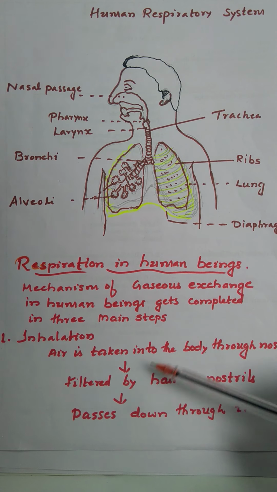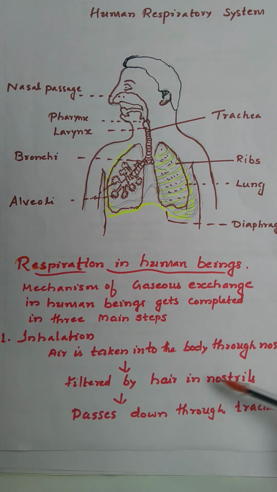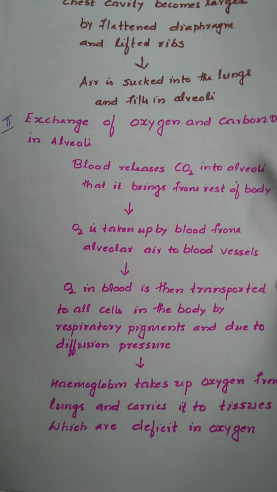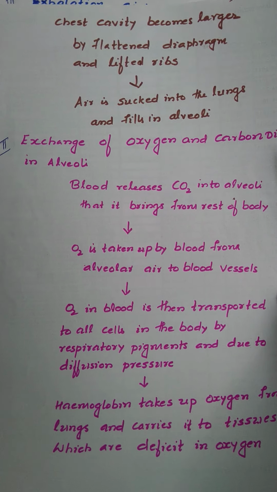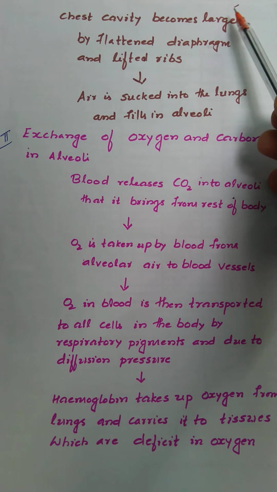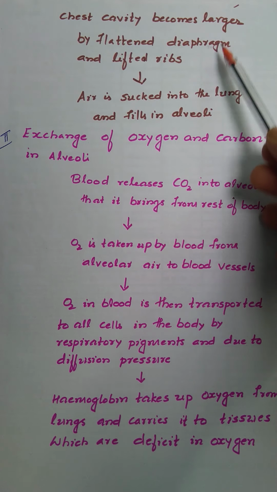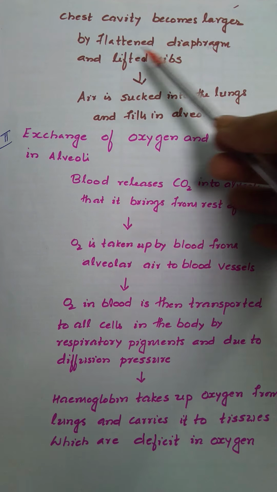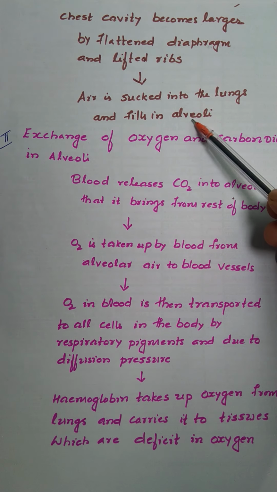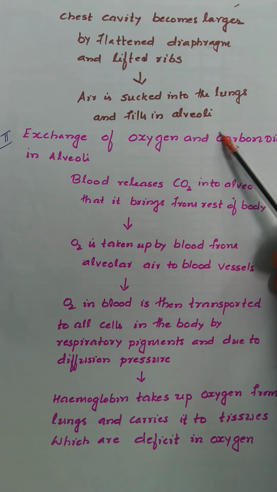In inhalation, air is taken into the body through the nostrils, filtered by the hairs in the nostrils, then passes down through the trachea. The chest cavity becomes larger by the flattened diaphragm and lifted ribs. Then air is sucked into the lungs and fills the alveoli. This much takes place during inhalation.